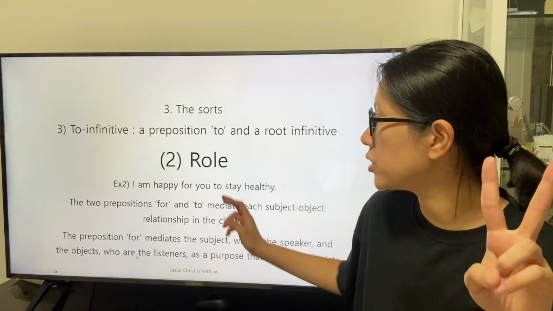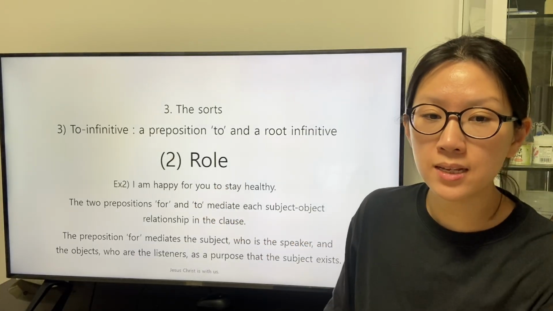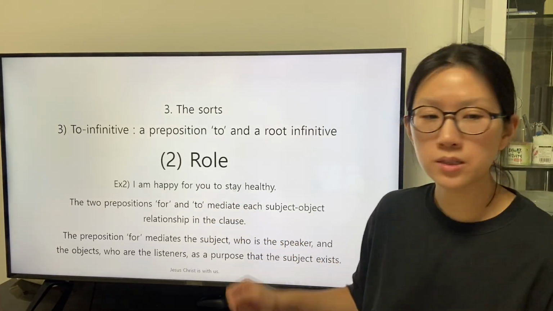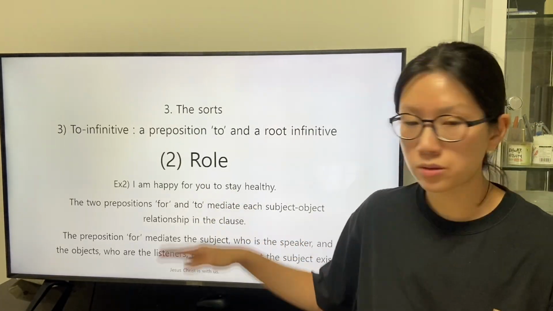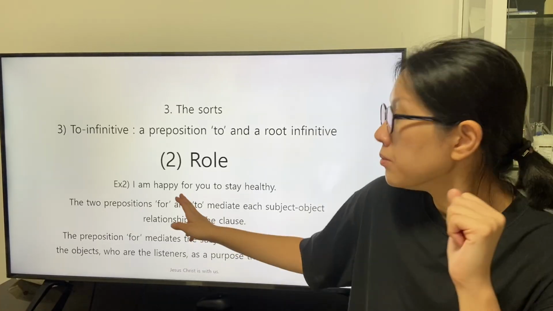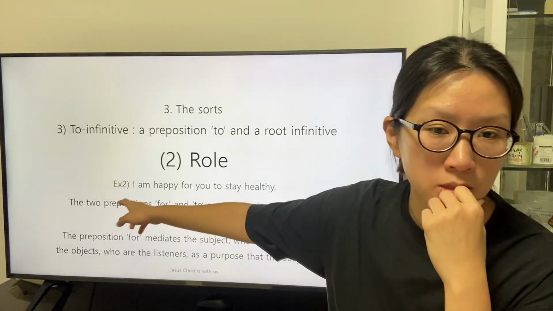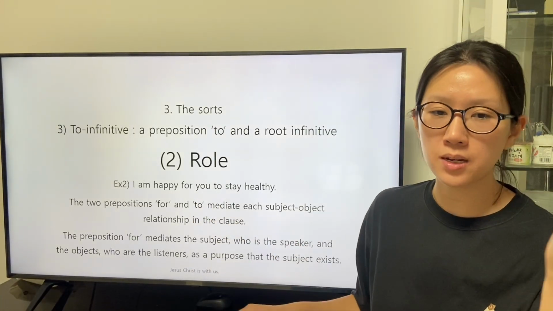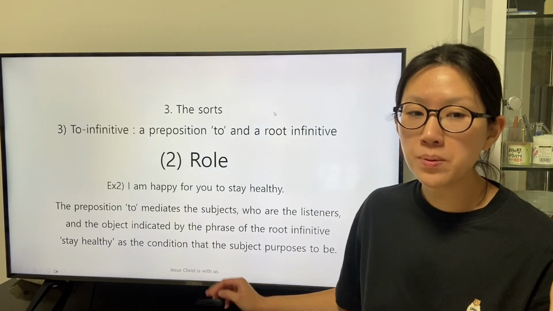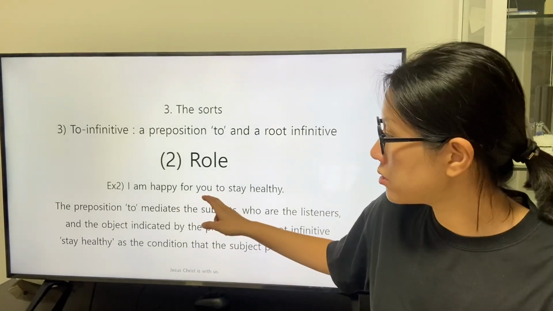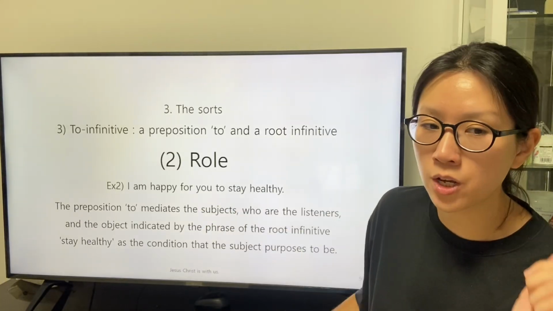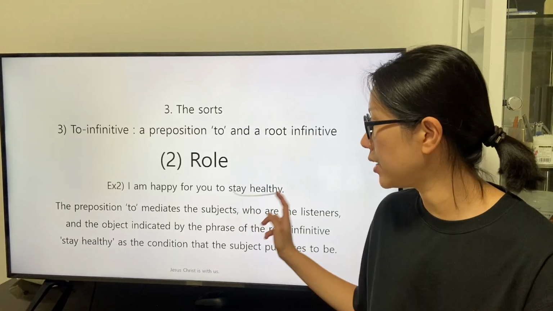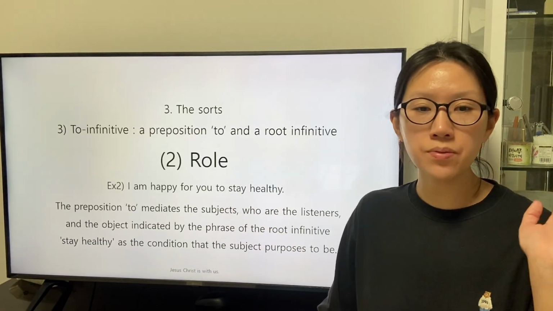The two prepositions for and to mediate each subject-object relationship in the clause. The preposition for mediates the subject, who is the speaker, and the object, who are the listeners, as a purpose that the subject exists. The preposition to mediates the subject, who are the listeners, and the object, indicated by the phrase of the root infinitive stay healthy, as the condition that the subject